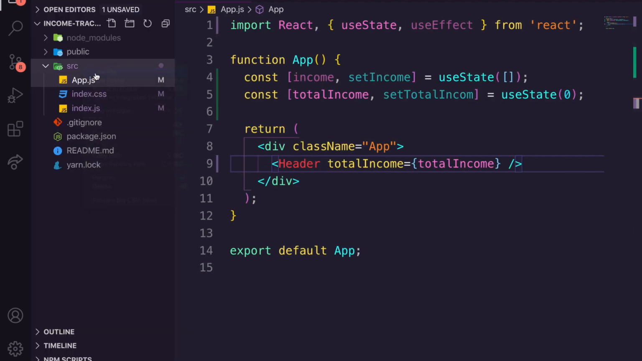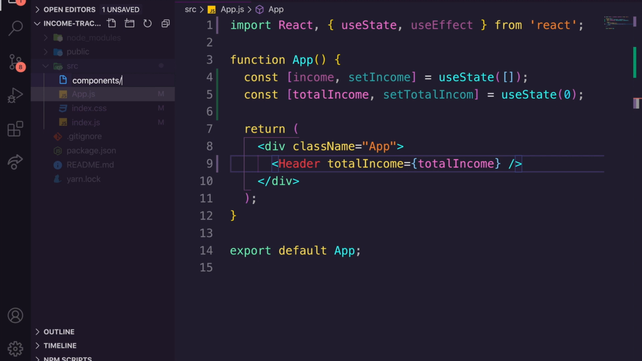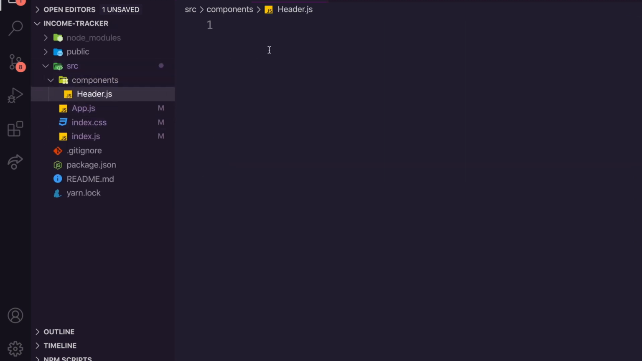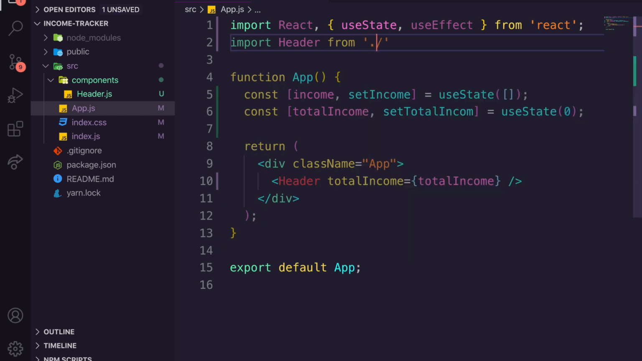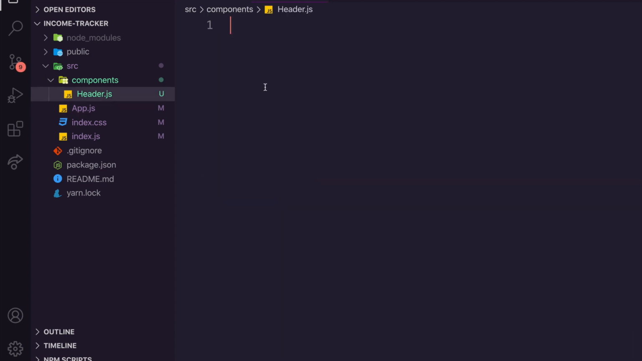In React, we normally put components inside a components folder and then name it the component name like this. Let's save this over here, and let's import header from ./components/header, and that's going to import our header. So now this is valid there.